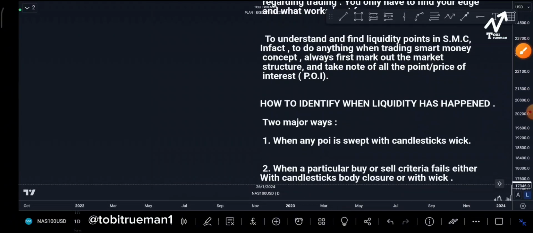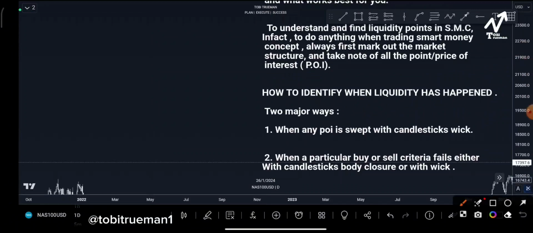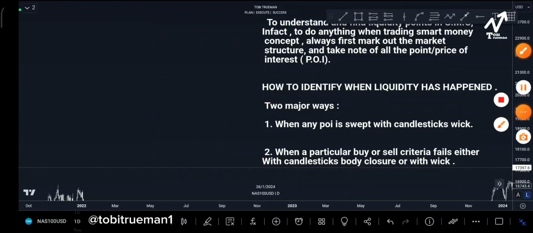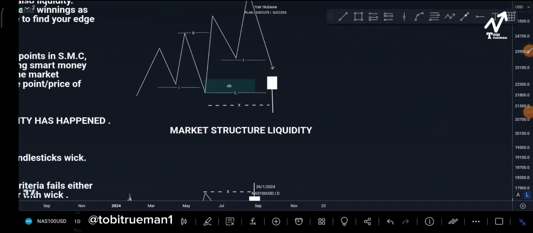Now you may want to know how to identify when liquidity has happened. First thing first is when any POI is swept with a candlestick wick. Number 2, when a particular buy or sell criteria is faked, either with candlestick body closure or with wick. We are going to go into this in depth with a line diagram.